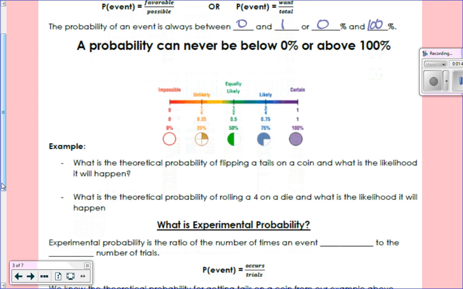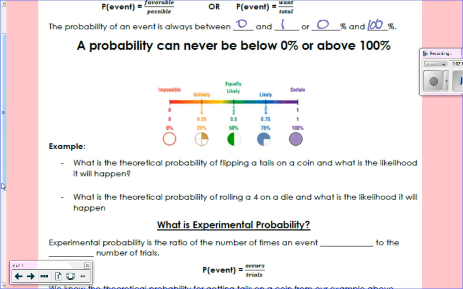Okay? This number line right here represents the likelihood of something happening. So if it's 0% chance of happening, we're going to say that is impossible. Okay, so these vocabulary words are important. If it is guaranteed going to happen, it is certain. Okay, if it's 1/2, that is equally likely to happen.